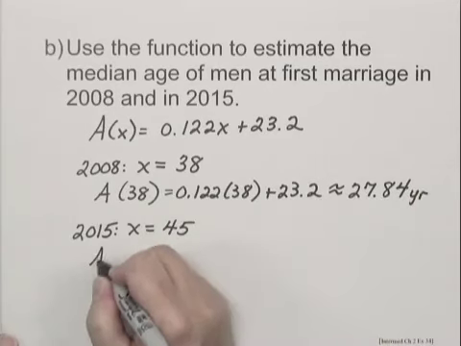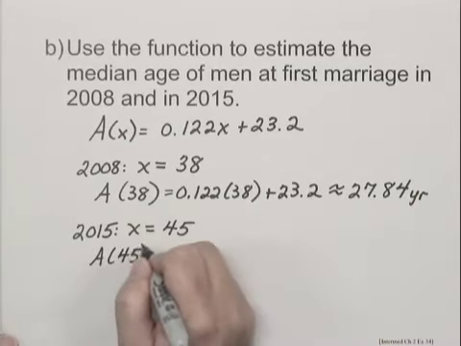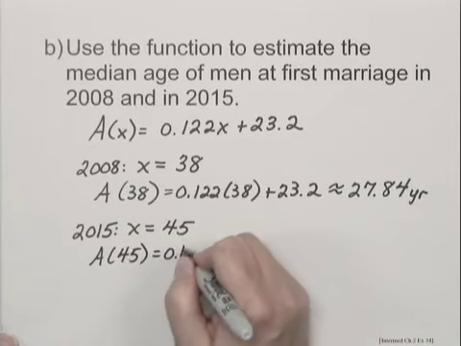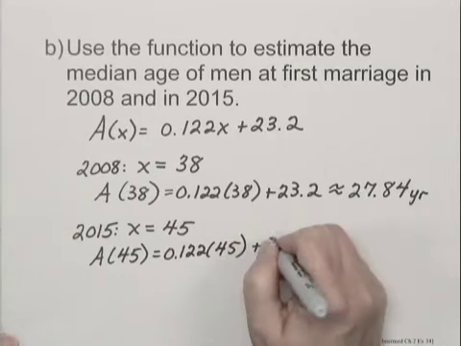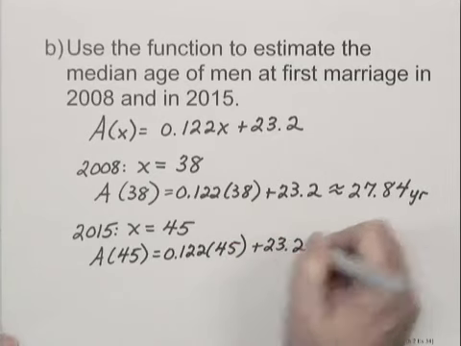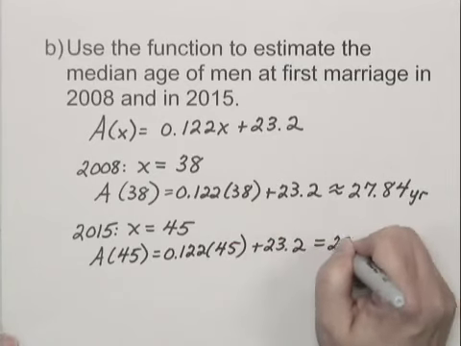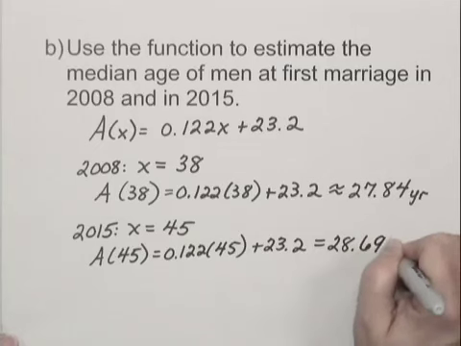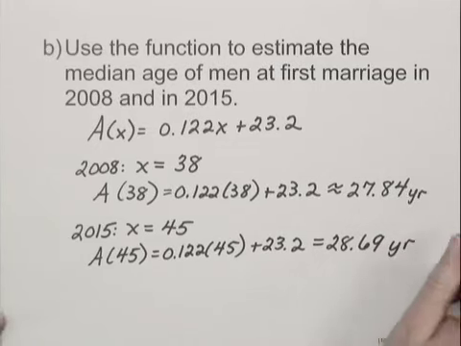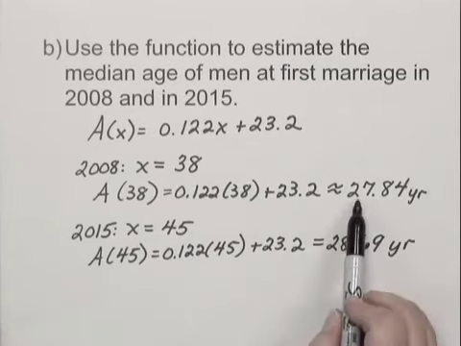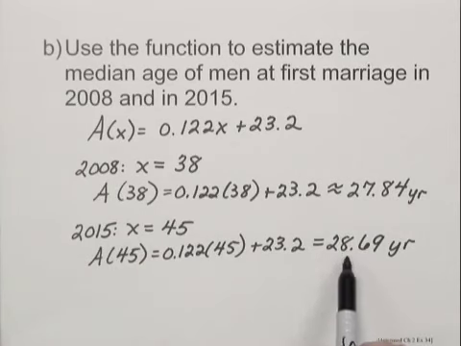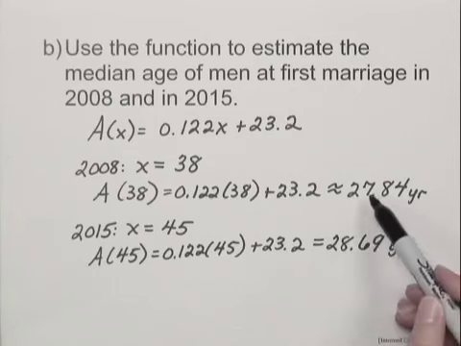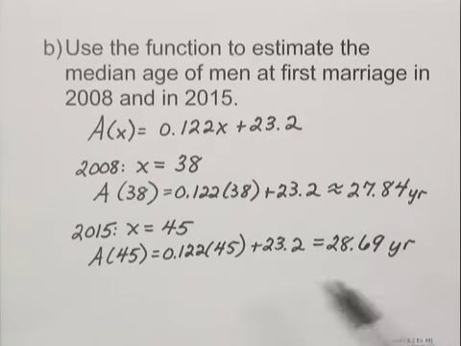And a of 45 would be 0.122 times 45 plus 23.2, and this equals 28.69 years. So the median age in 2008 is 27.84 years. In 2015, 28.69 years. And notice that they are continuing to rise, is what we saw when we looked at the data.